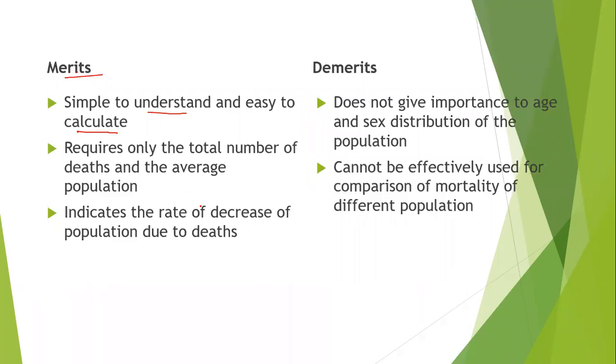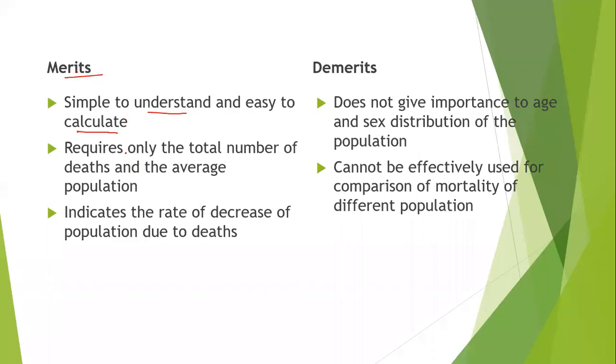We do not have to focus on specific age or specific sex composition. We have to just find with the total population and the number of deaths and find the per value of that individual. That is the first one.